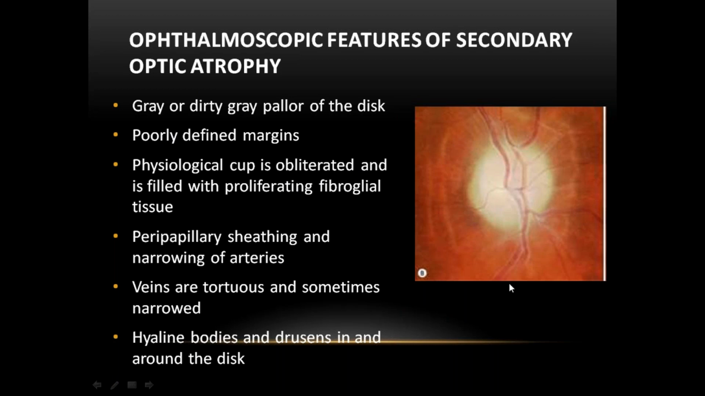Peripheral sheathing and narrowing of the arteries. You can see sheathing here. Sheathing and narrowing of the arteries. Veins are tortuous and sometimes narrowed. Hyaline bodies and lucencies in and around the disc. Sometimes you can see hyaline bodies in and around the disc. This is secondary optic atrophy.